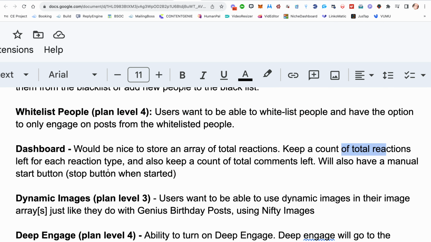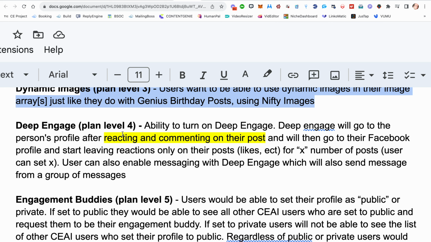Dynamic images, we already talked about. We'll use Nifty Images for that. That'll start at plan level 3. And then these last two are probably the most exciting things for me, because the rest of it is really fantastic. Everything I've talked about already, that could be the extension in its entirety, and it would be fantastic. But these two take it to a whole new level. No pun intended, or maybe pun intended.